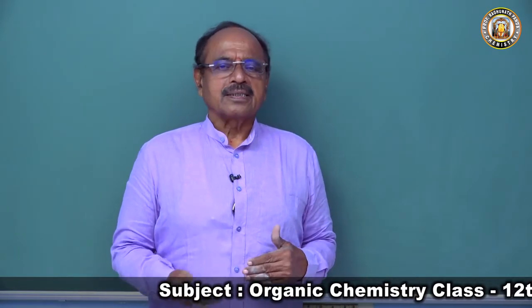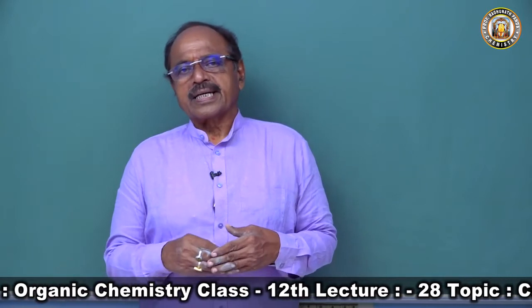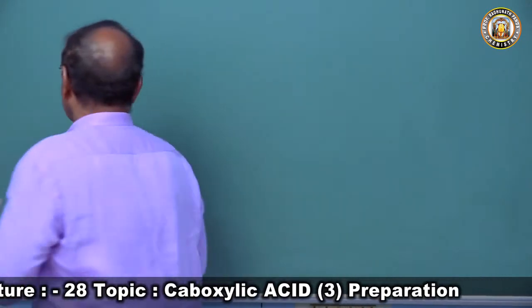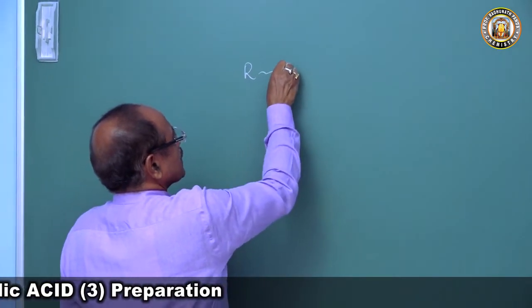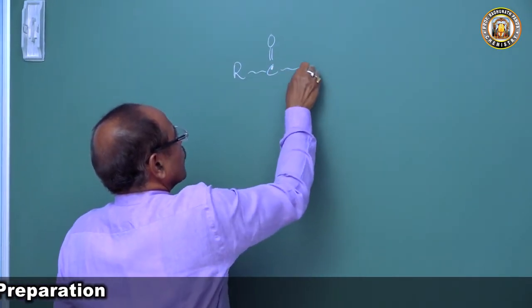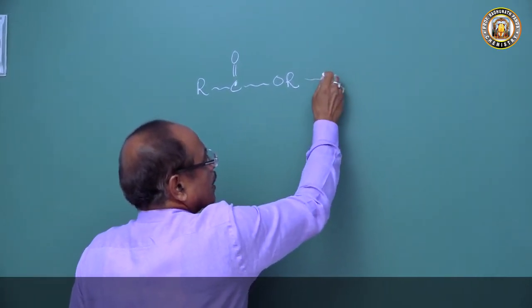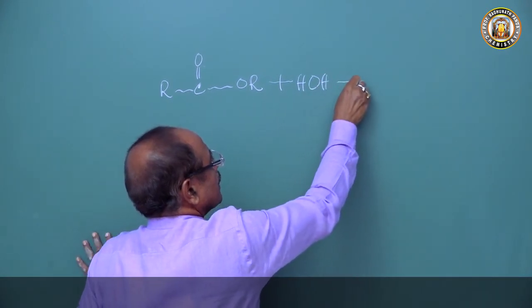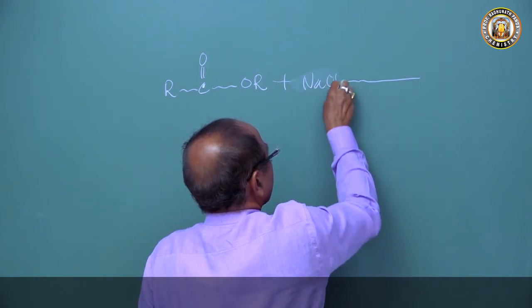If we take the alkali, then this will form the salt of the carboxylic acid, and then the salt is hydrolyzed. For example, in alkali hydrolysis, I have missed this. Suppose you take the ester RCOOR' and use the alkali, sodium hydroxide, directly.